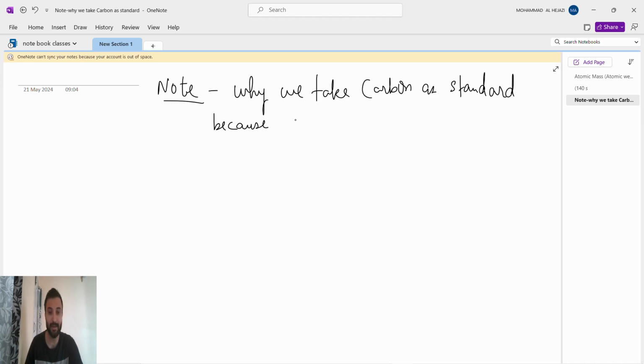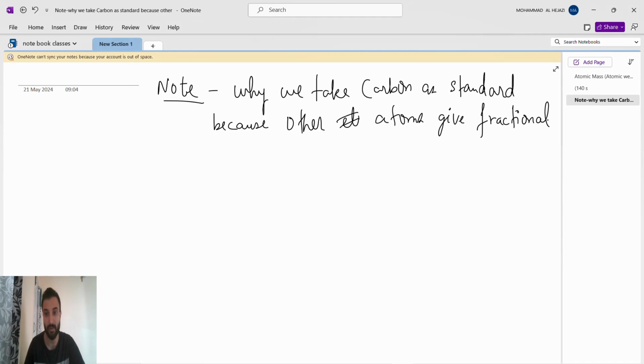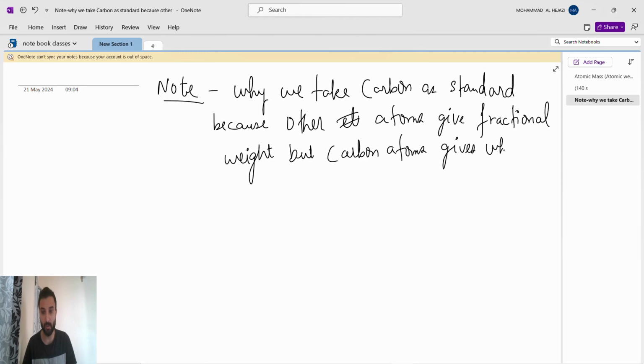Why we take carbon as standard? Because other atoms give fractional weight, but carbon atoms give whole number, which makes it easy to remember.